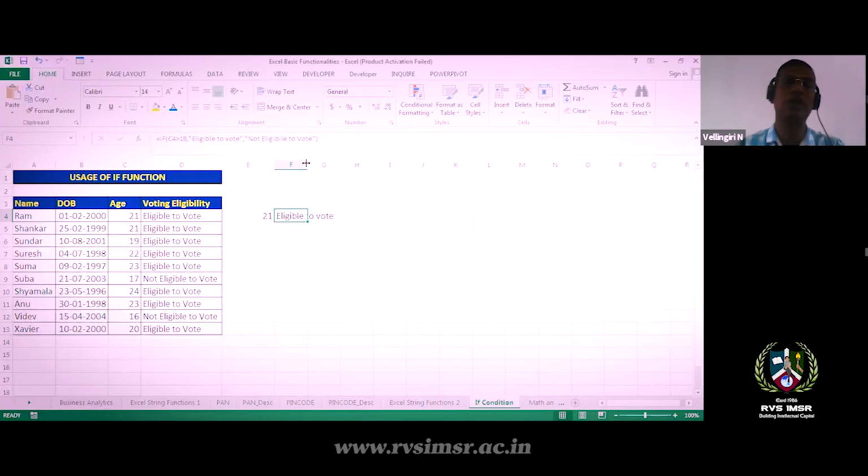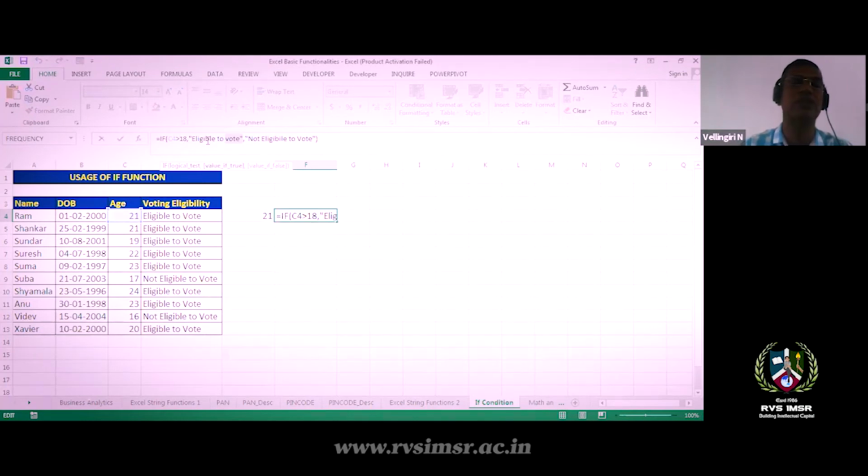Similarly, using these simple functions, we can identify specific criteria, that means check specific conditions or expressions. The IF condition works like this: if my expression is true, it takes the first value; if the expression is false, it takes the second value.